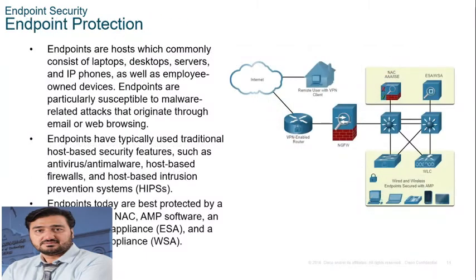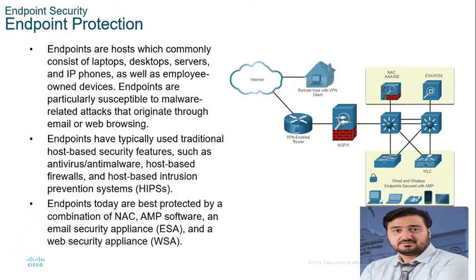The next thing is endpoint protection. LAN devices such as the switches and the wireless LAN controller, and the other wireless access point devices are interconnected here. These are the end devices, which we can call endpoints.